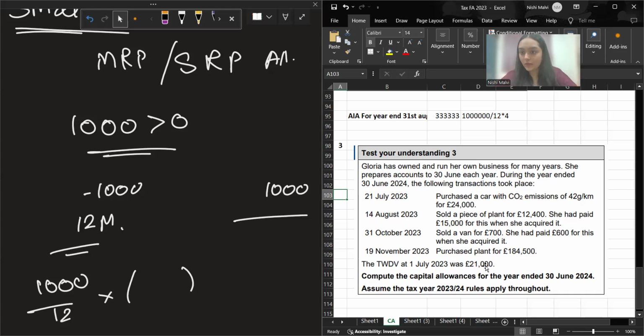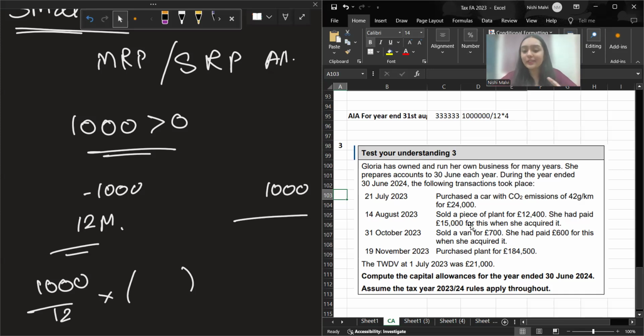Okay. Logically, if you think, many students will get confused about this tax written down value. What is this? Whether this is a main rate pool tax written down value or special rate pool. Once we proceed further, you'll get this confusion whenever it is given directly in the question. So is there anywhere in the question mentioning anything about the special rate pool? No, right? Once we do the cluttered questions, where everything is mixed up, you'll get confused.